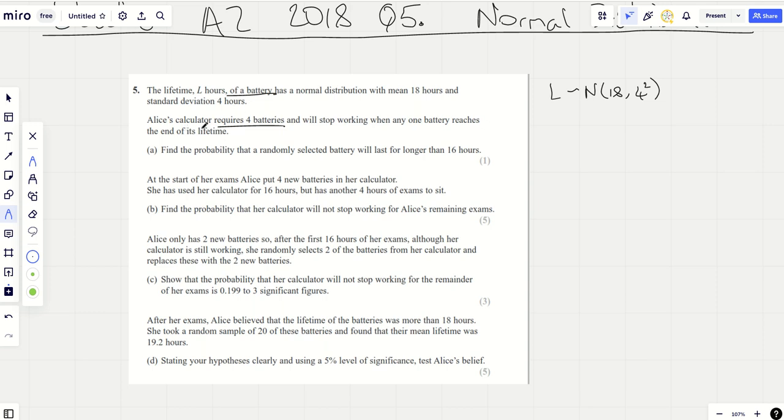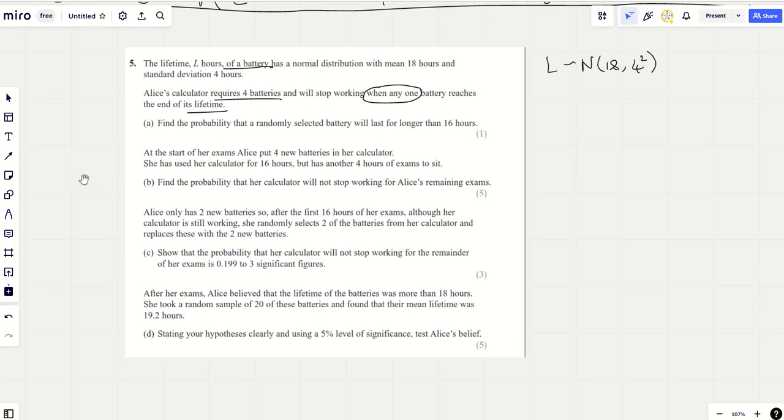So Alice's calculator requires 4 batteries and will stop working when any one battery reaches the end of its lifetime. So all of them need to have some juice in them. Find the probability that a randomly selected battery will last for longer than 16 hours. So this is just a randomly selected battery. This isn't all 4, this is just one.